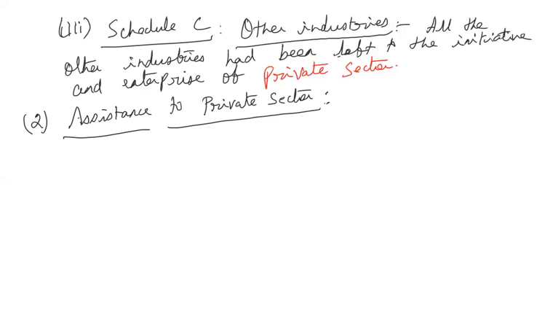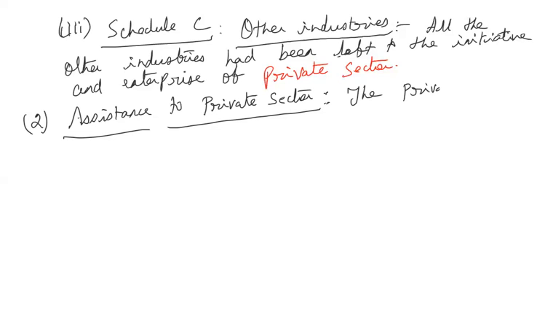So it is not possible for the private sector to develop the infrastructure. They need all the power, transport, all those facilities, and they can't do that on their own. So all those major facilities will be provided by the government, and also in the area of finance, whatever the assistance required, the banks and other financial institutions will be advised, guided, instructed by the government to provide the required financial assistance to the private sector. Basically, whatever the assistance is required by the private sector will be provided by the government. So that is the next feature.